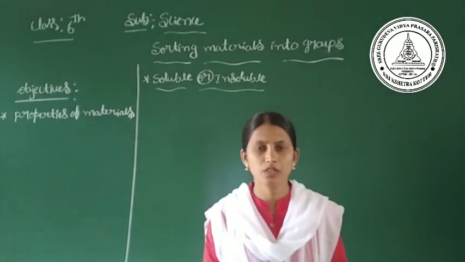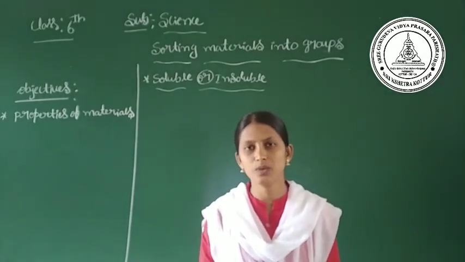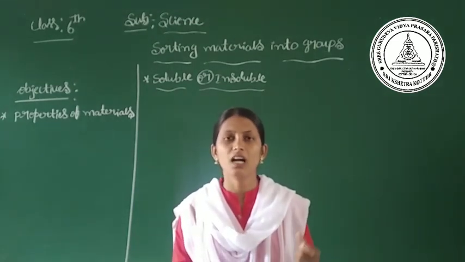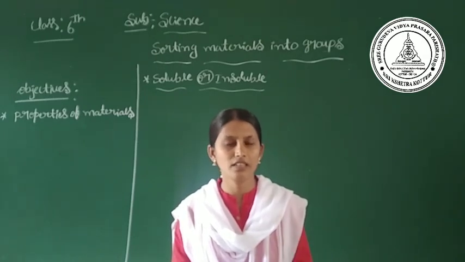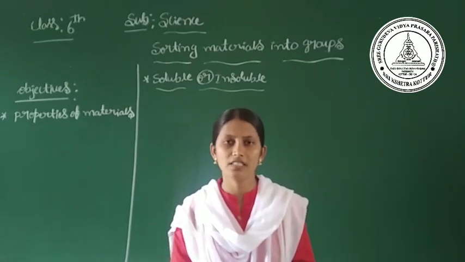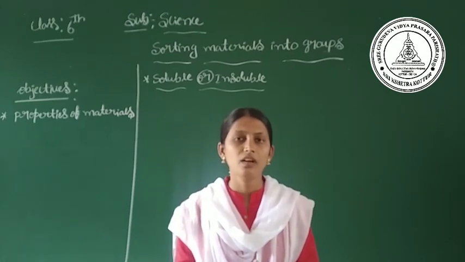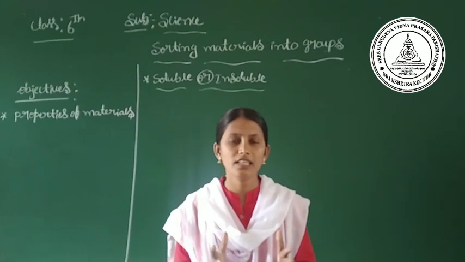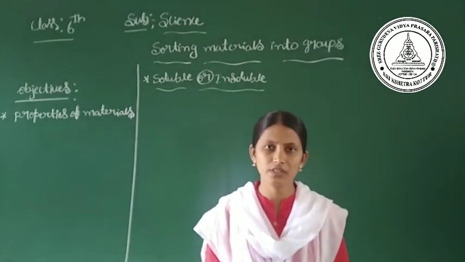Yesterday we discussed the properties of materials. The first one is appearance, and the next one is hardness. We classified objects according to appearance, how they look, whether they are shining or dull. We also discussed hardness. Objects which can be compressed are very soft, and those which cannot be compressed are hard. Like that, we discussed the appearance and hardness of materials.